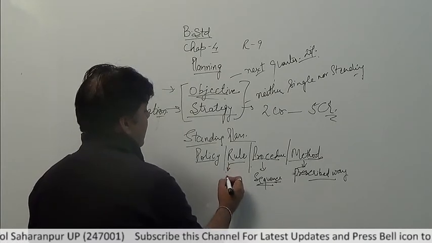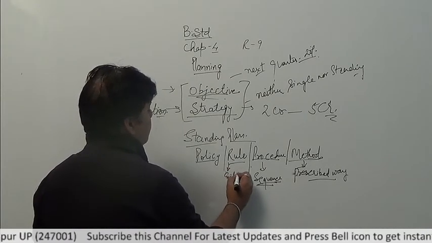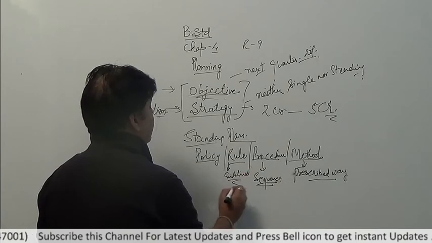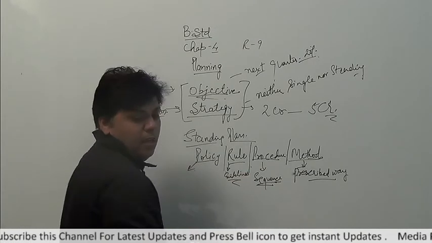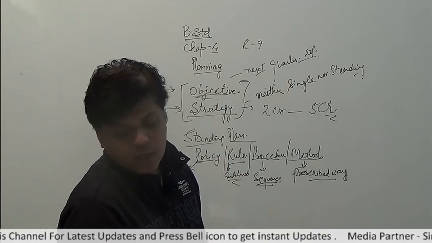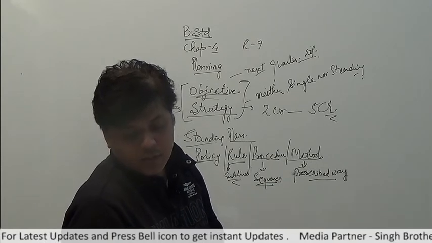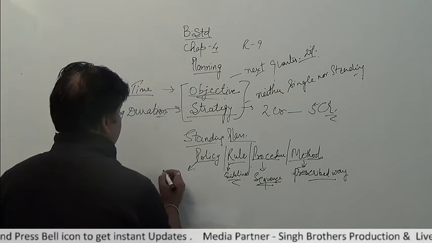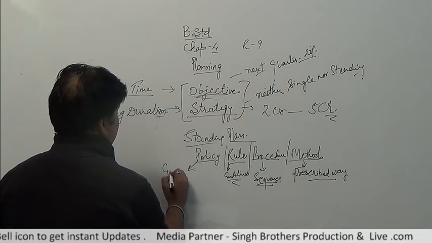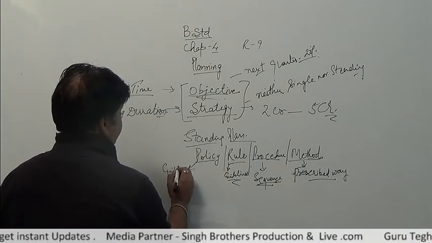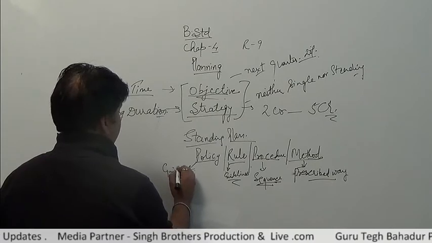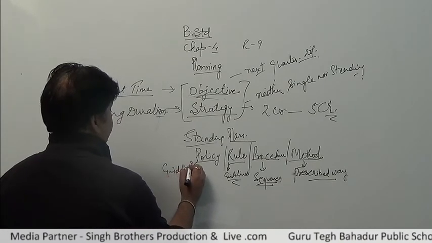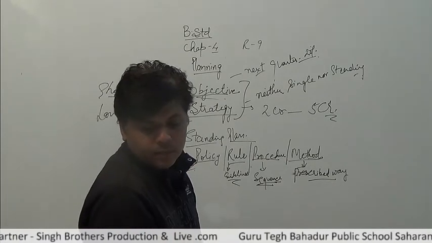Rule is the guidelines that have to be followed, special guidelines. And policy is related to the general statement which is decided for guidance. These are the guidelines.